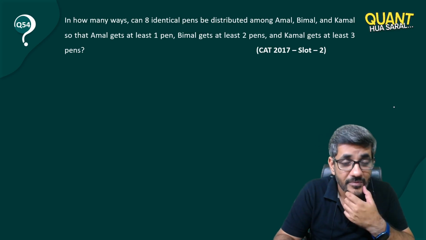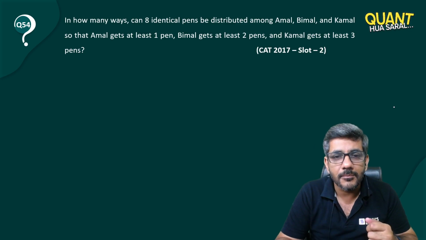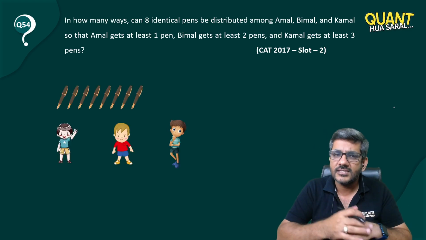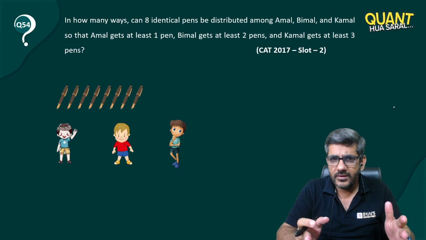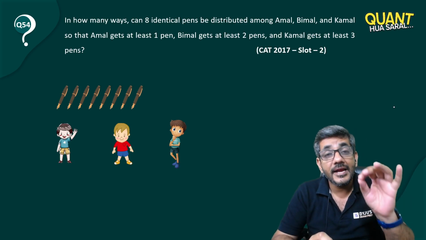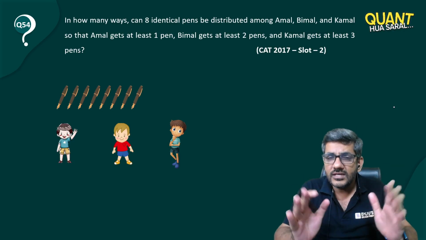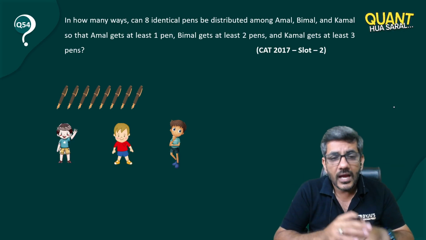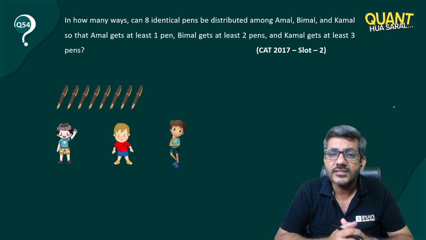Let's start doing it. We have 8 identical pens and 3 people. So I've taken these 8 pens and the 3 people. So these 3 are Amal, Bimal and Kamal. Question says there are 8 identical. Identical means absolutely similar in all matters. And these are to be distributed among these 3 people.